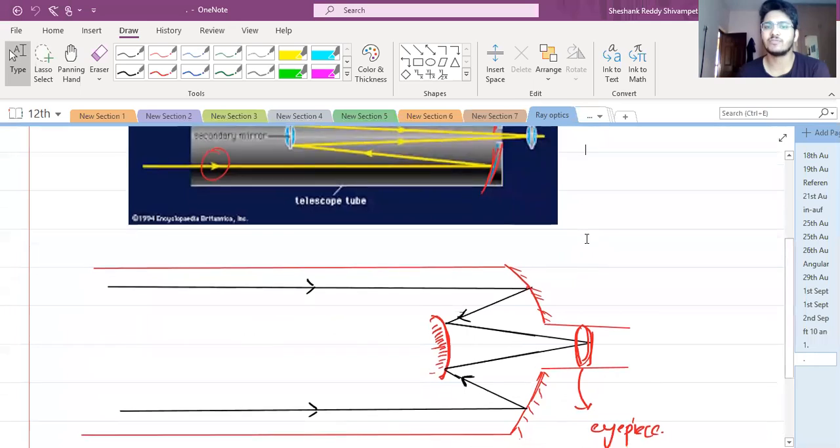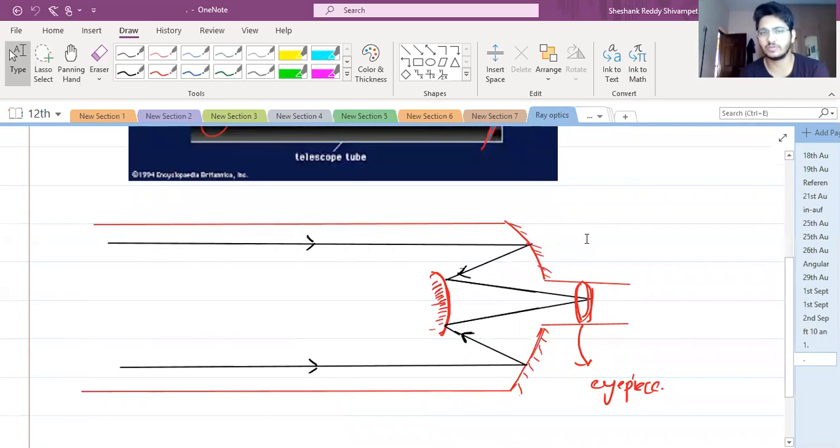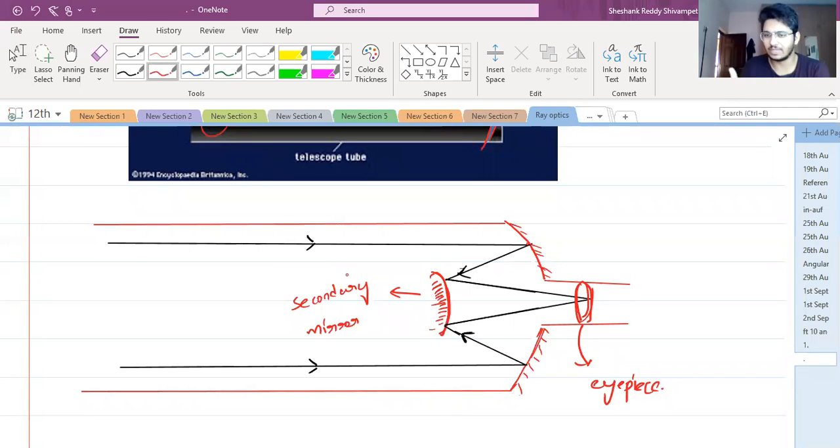Secondary mirror is at the focus, almost at the focus of the concave mirror, just ahead of it. True. Secondary mirror मतलब ये वाला. For problems, if you come across it, just take it almost at the focus. I don't think you'll get problems on reflecting telescopes, but if you do, then you'll go for this. Got it?